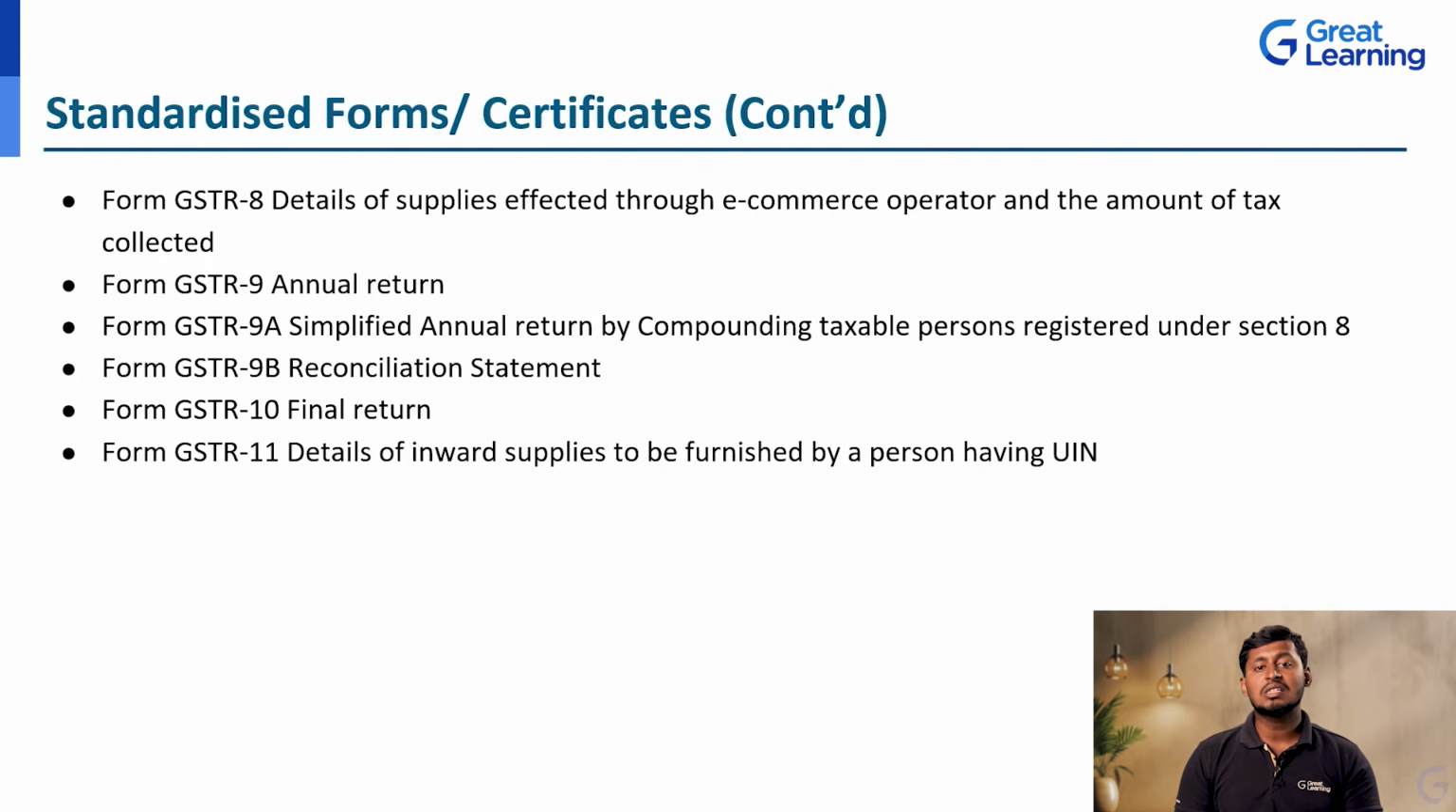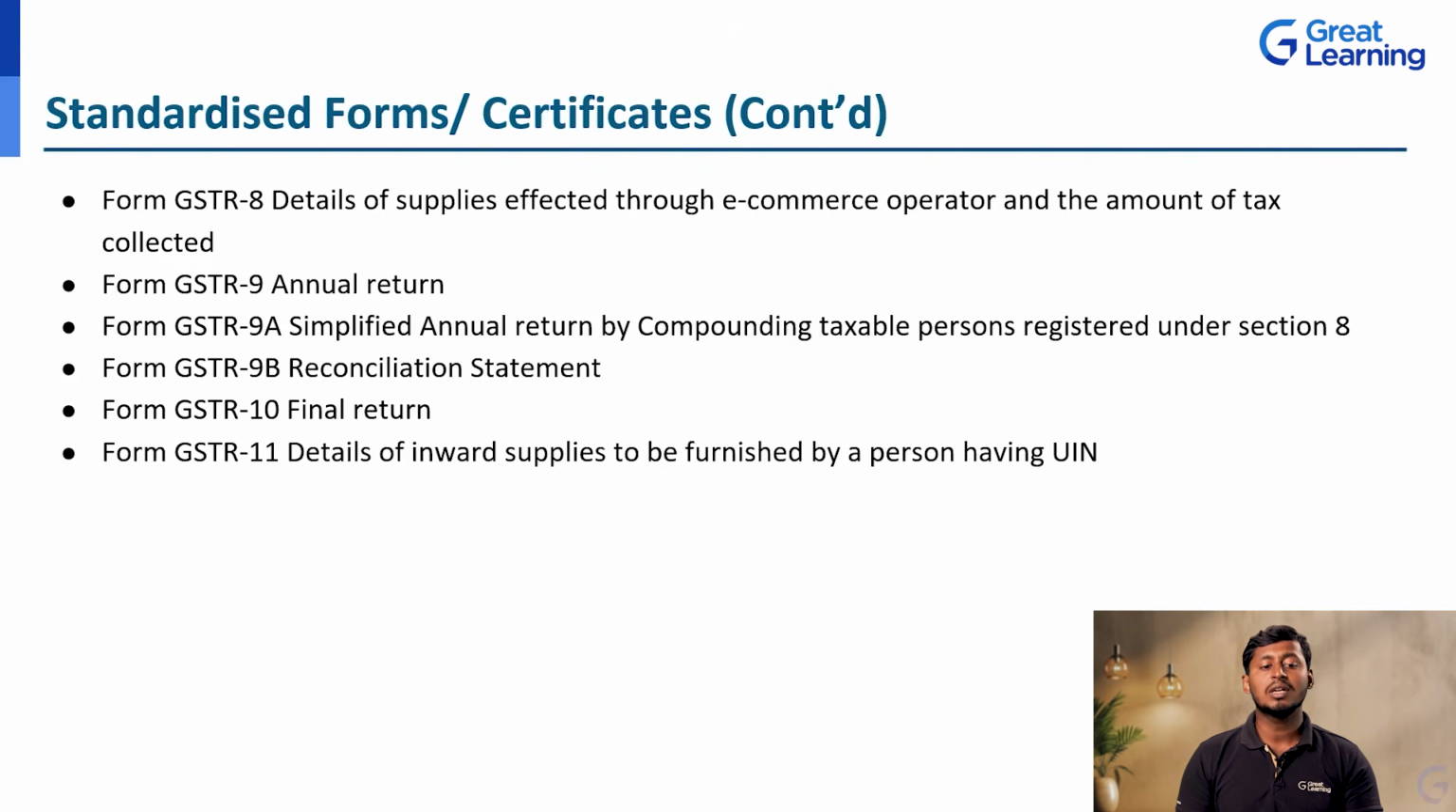So if any changes are required, or any entries you have made are wrong, then as per the 9B, the reconciliation will be done and they are going to verify. And next, the form GSTR 10, the final return. Whatever you are going to submit for your company or for your business, you are going to submit the final return as per the GSTR 10.